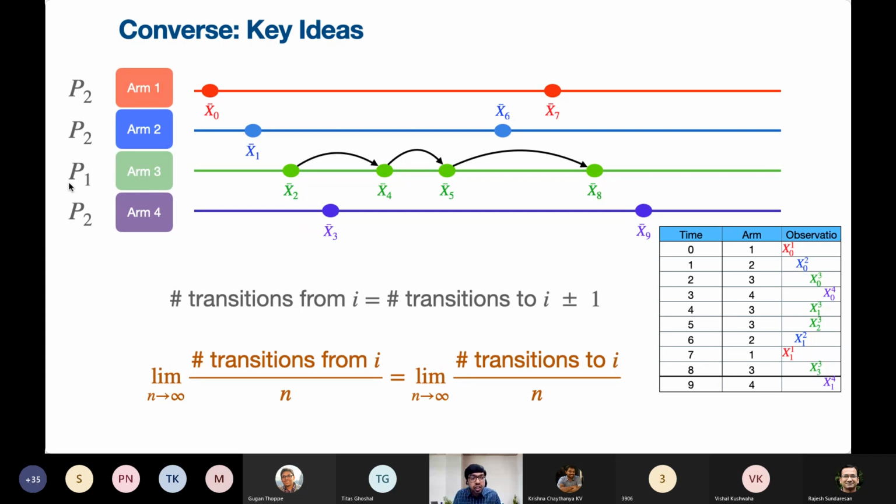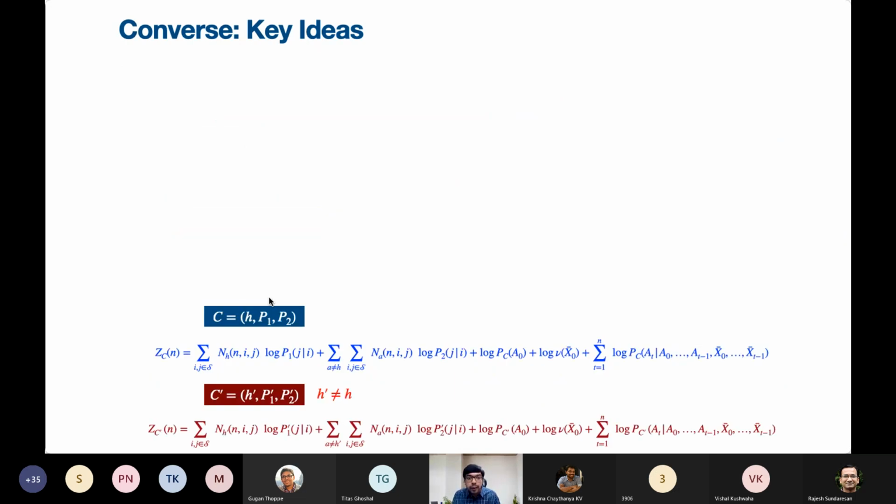These are both equal to the stationary distribution, the probability of observing that particular state I under the arm's stationary distribution. For example, under arm 3, it will be the stationary distribution of P1. This fraction is going to be, let's say, mu1 of I, where mu1 is the stationary distribution associated with P1. And for all the other arms, it is going to be mu2. So that is how the stationary distributions are going to enter. Just keep this in mind. I'll get back to this now.